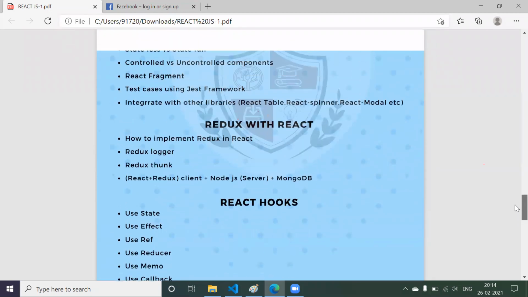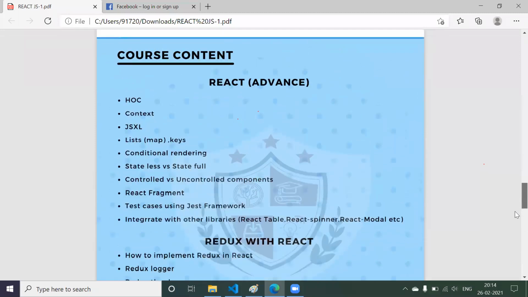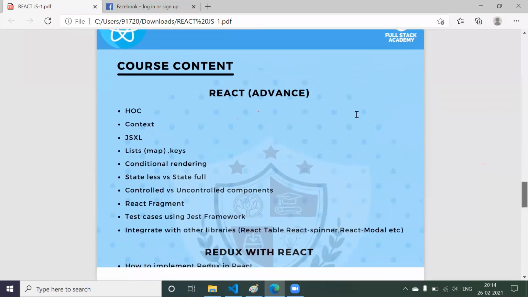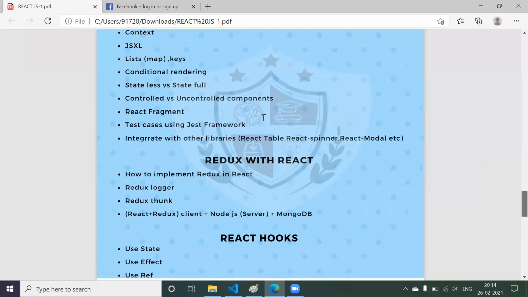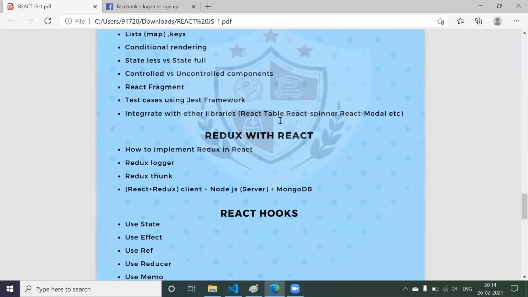And one more thing I wanted to explain, we are going to see some third party libraries. Like what is React table? Means if you want to construct a table, now you are going to use the table tag, tr tag, td tag. Now instead of using that, someone has developed some beautiful tables. Now you want to use the logic of their table. So for that we are going to use some separate libraries.